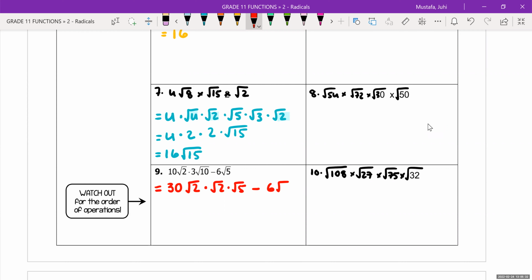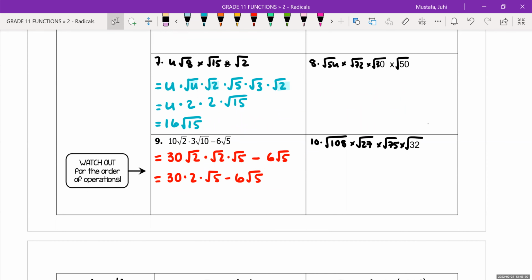Yeah, because of BEDMAS, we have to do the multiplication first, and then we'll do the subtraction after. So I multiplied 10 and 3 to give me 30. Then I kept the root 2 there. I simplified root 10 into 2 and 5. I have a matching pair of radicals of 2s. So this is going to be 30 times 2 times root 5 minus 6 root 5. By the way, if you didn't want to show this much work, if you know that 30 times 2 is just 60, you can go ahead and simplify that right away.